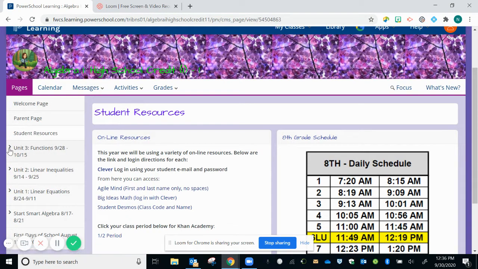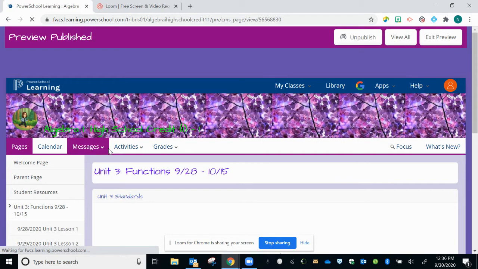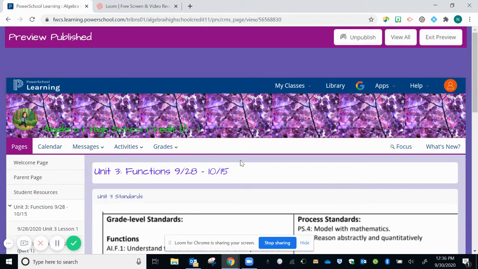So right now we're in Unit 3, Functions. The dates are after each one of these. So you'll see that that lasts from September 28th through October 15th. By October 15th, we should be done with the assessments. If you click on this, that's going to take you to the main page.